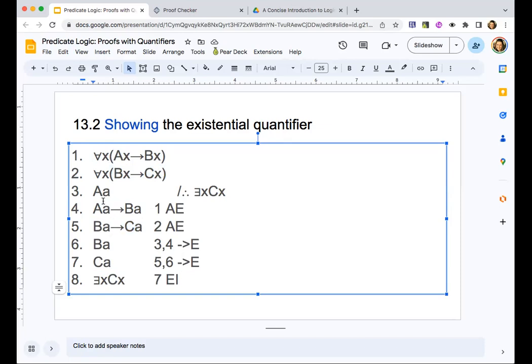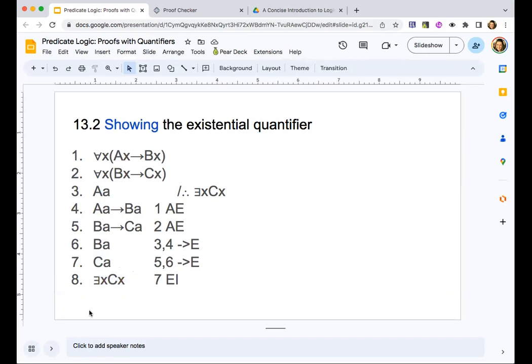Okay, so we've established those things. Now we do know that, to not be stating letters, Aristotle is an A. And we know that if Aristotle's an A, then Aristotle's a B. Well, then it follows that Aristotle's a B. We also know that if he's a B, then he's a C. So it follows that he's a C. So if Aristotle's a C, then someone is, or some being is, depending on our universe of discourse. There's a specific one, then there's at least one. Okay. So that is showing the existential quantifier.